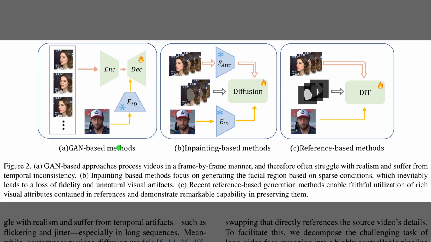Figure 2 contrasts 3 families of face swapping pipelines and explains why the new approach focuses on rich visual references. The left panel shows generative adversarial network methods that edit each frame separately, which makes identity injection possible, but often causes flicker over time. The middle panel illustrates in-painting methods that only regenerate the masked face area, so they miss subtle lighting and expression details. The right panel introduces reference-based methods, which feed full reference images into a diffusion transformer, so the model can preserve fine-grained appearance while still editing identity.